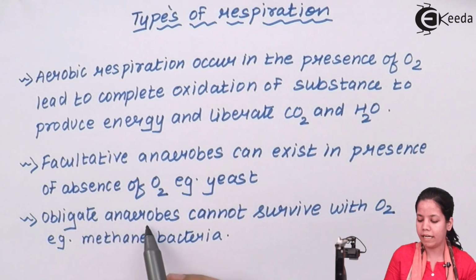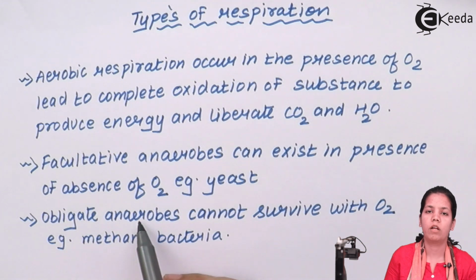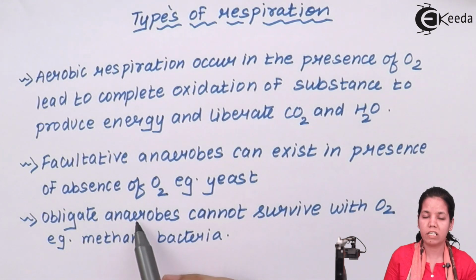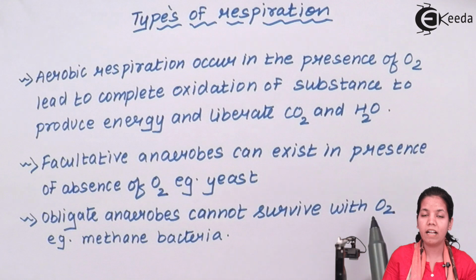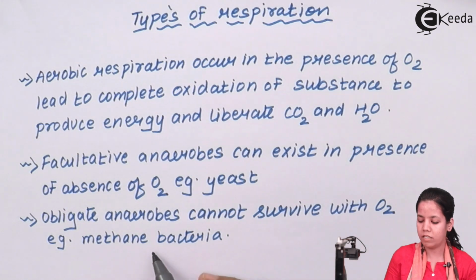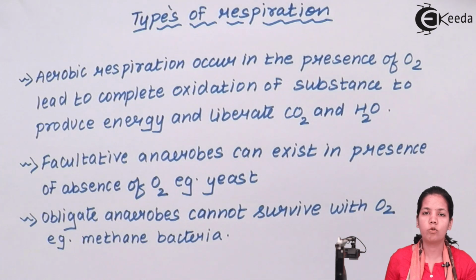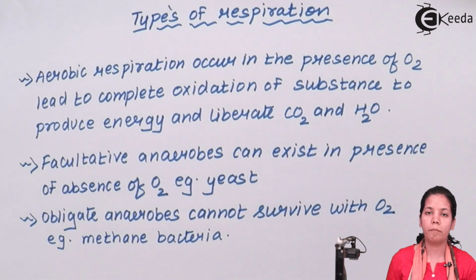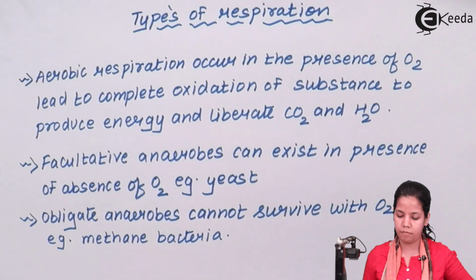The next one is obligate anaerobes. Obligate anaerobes are the ones which cannot survive or thrive in an environment where oxygen is present. Oxygen is lethal to them, or oxygen can kill them. So they cannot survive with oxygen present in and around their surroundings. They need an absence of oxygen. An example of this is methane bacteria. Methane bacteria are used during biogas or gobar gas production. That is the reason the biogas dome is fully covered and fully packed with bricks so that no oxygen can gain entry and methanogenic bacteria can do their work silently and produce biogas as methane.